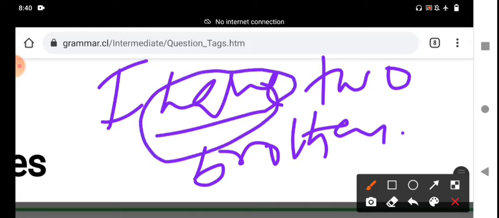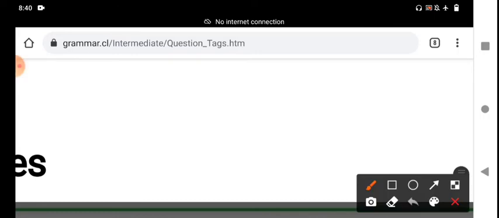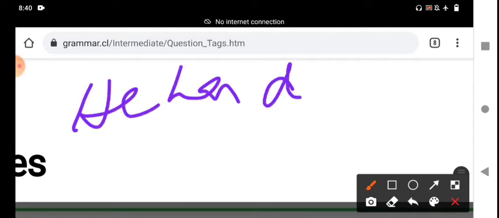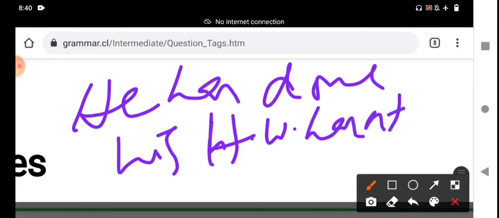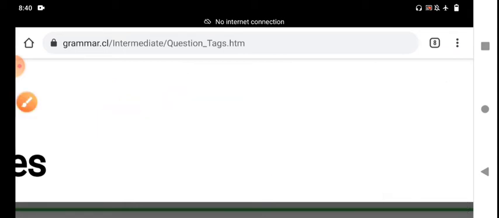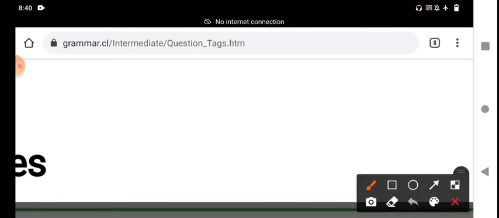In this situation, what is the tag, my dear students? For example, he has done his homework. He has done his homework. It is a positive statement. It is present perfect tense. What is the tag? "Hasn't he?" Hasn't he is a question tag. Has is a helping verb. That is right.